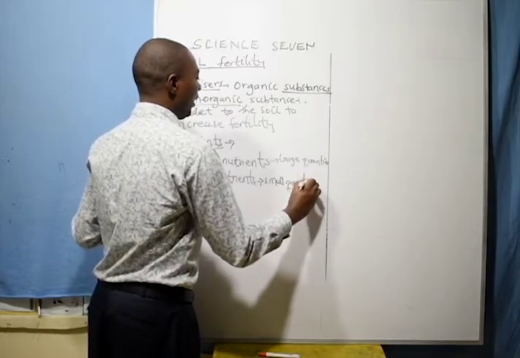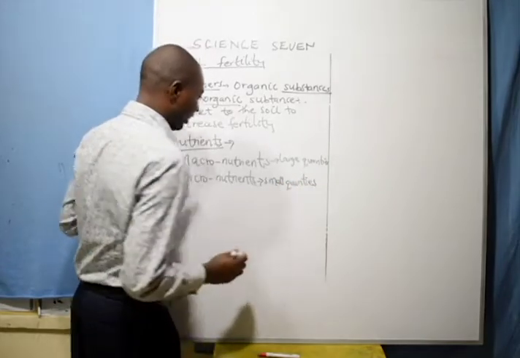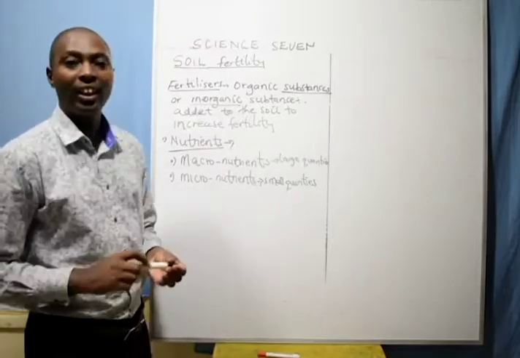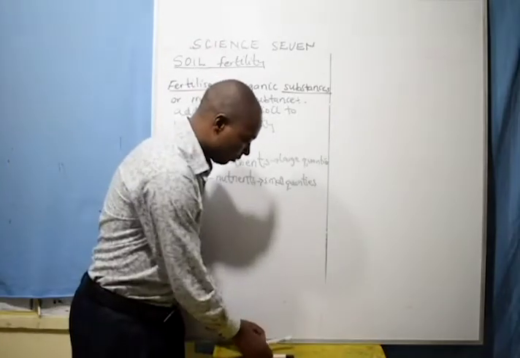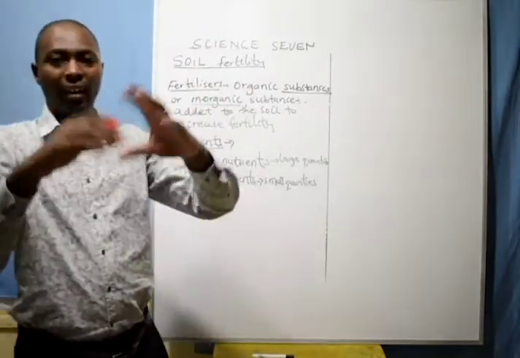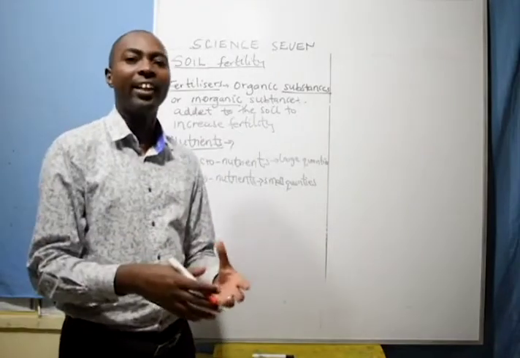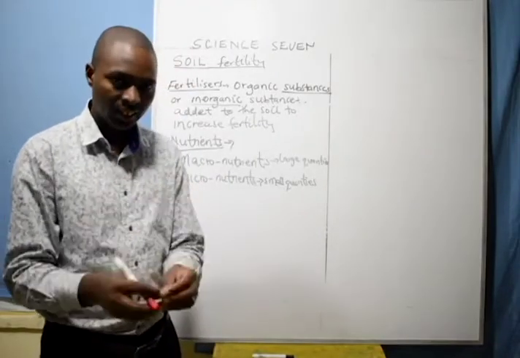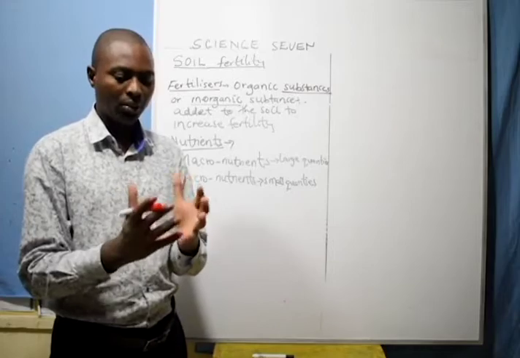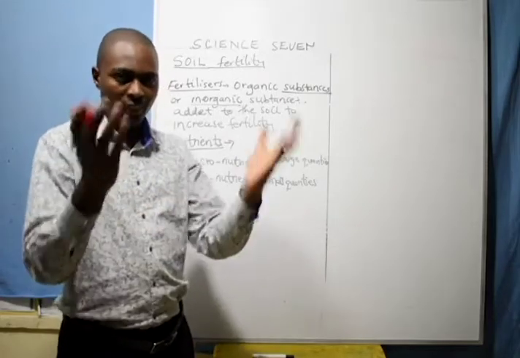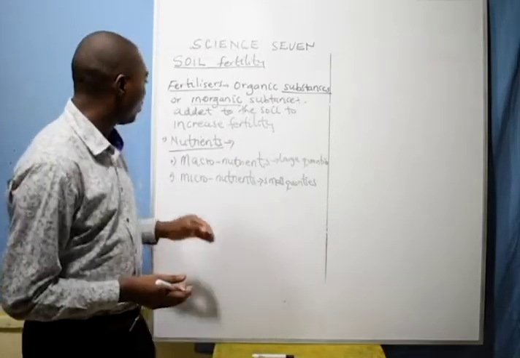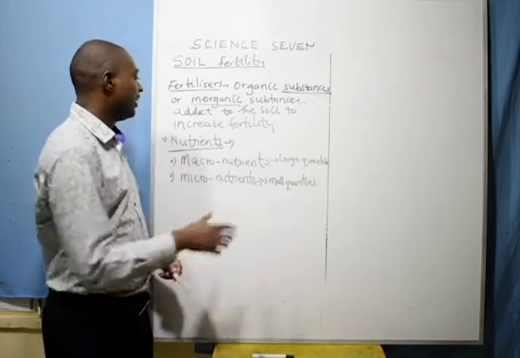For example, if plants were human beings and I equate them to someone taking ugali, you take a bigger share of ugali than you take of vegetables. The vegetables you take in small amounts, but ugali you take in large quantities, because ugali is the main diet.